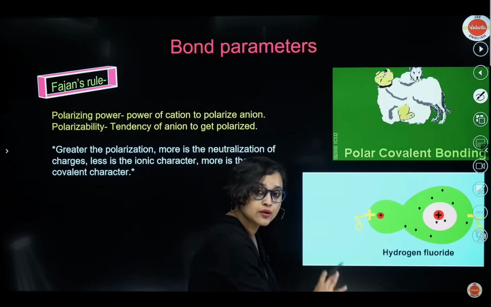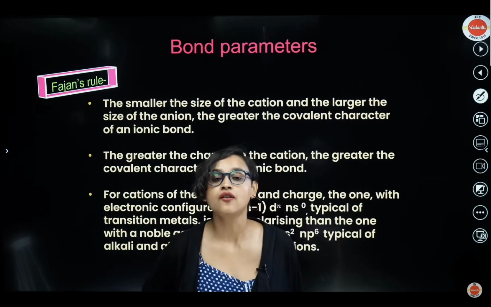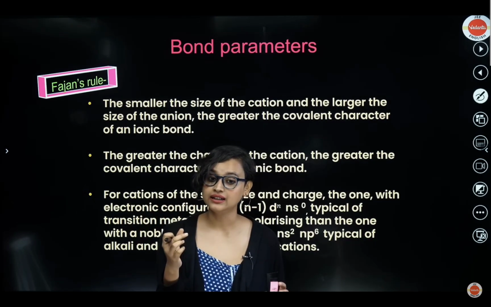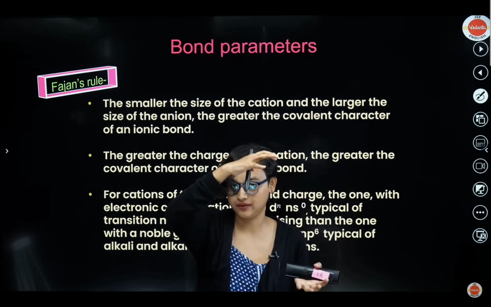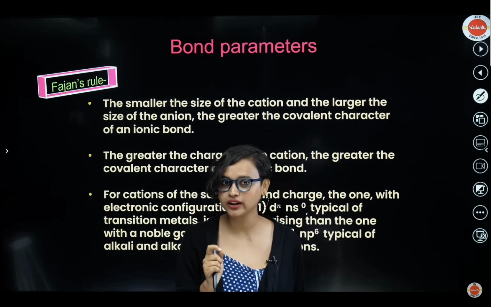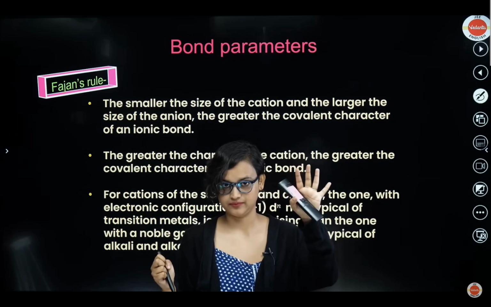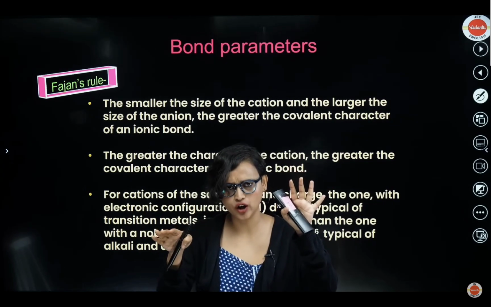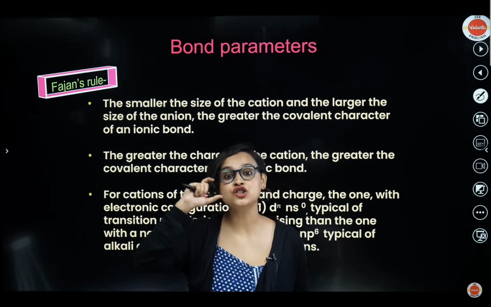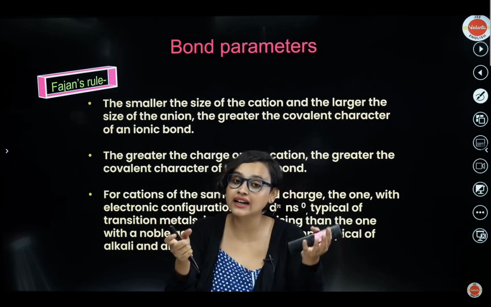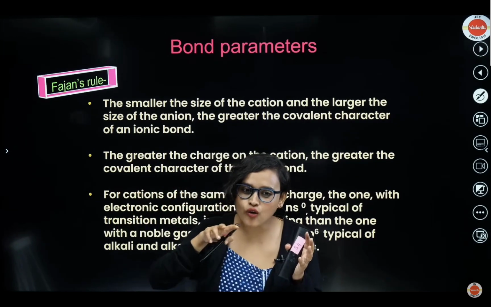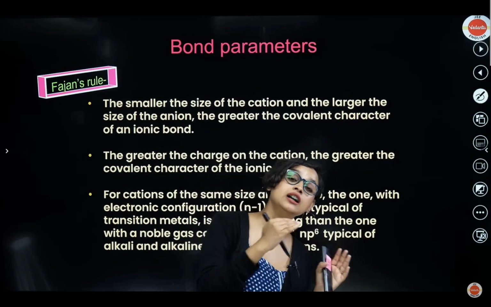Getting my point? Now that you have understood all of these, now let's understand what Fajans said. Fajans said that if the cation is very small, and the anion size is big, then the covalent character of an ionic bond will be more. Cation is small, anion is big. Then the bond that is created, of course it's ionic bond, but the covalent character is more here. Now, the second point he said was, greater the charge on the cation, greater the covalent character of the ionic bond. If the cation has a lot of charge, let's say it's 2 plus, 3 plus, then the covalent character of the ionic bond will be more. Basically, it will be leaning towards covalent bond more.